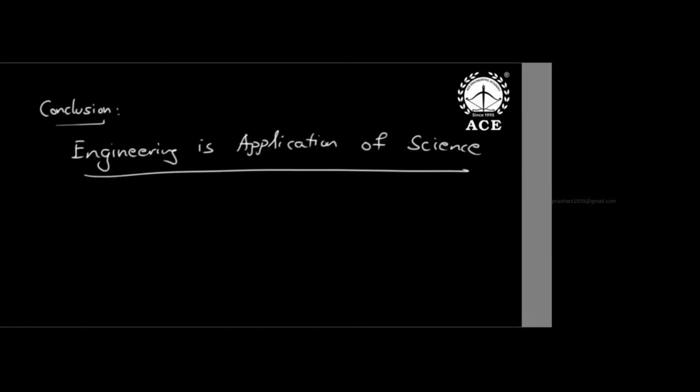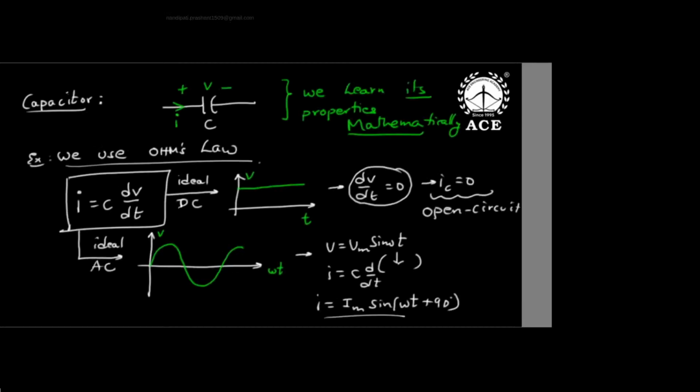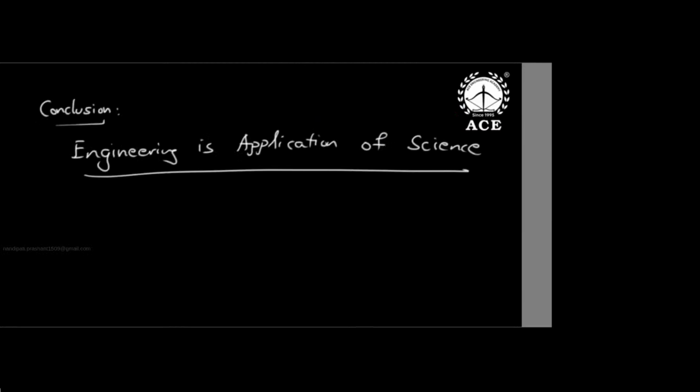Now with all these basics, we learned the importance of electrical energy, why it is so special for electronics and communication people, and instrumentation, precision, accuracy, portability of our parameters. Though electrical engineering is generally tough to understand, we are learning with notations and maths. I gave examples like the capacitor symbol. Like capacitor, inductor, everything we learn by using notations and maths. So now I say the conclusion that engineering is a great application of science.